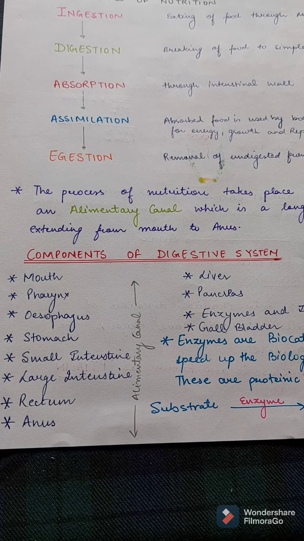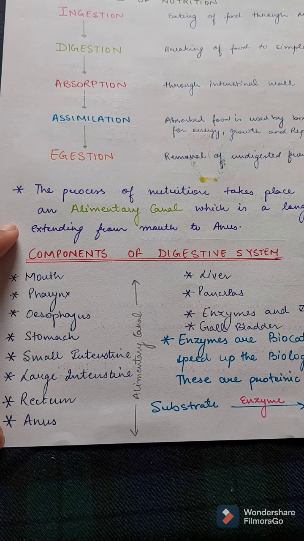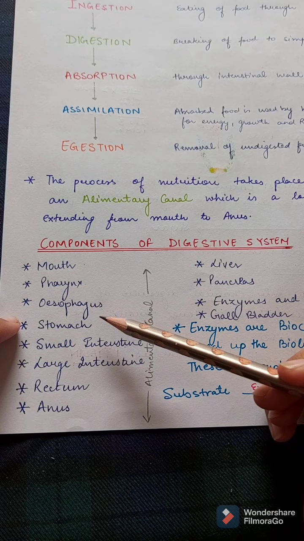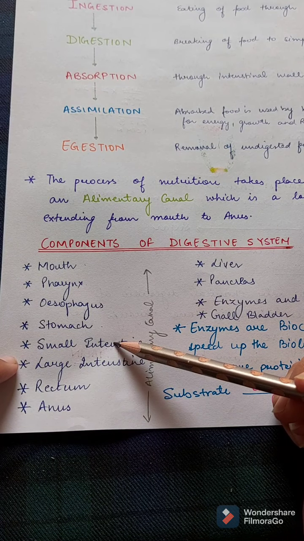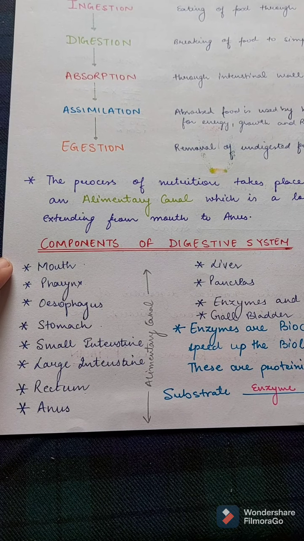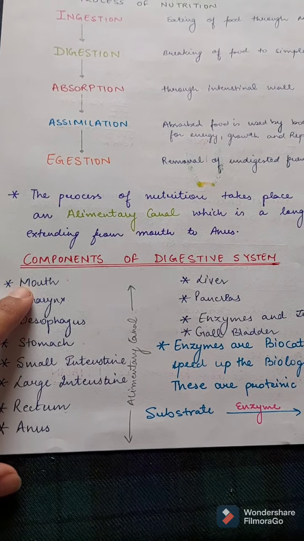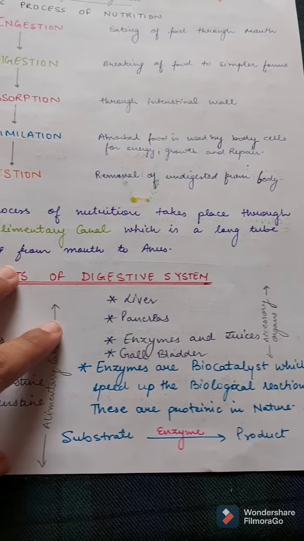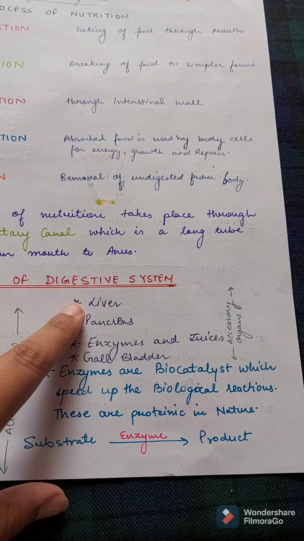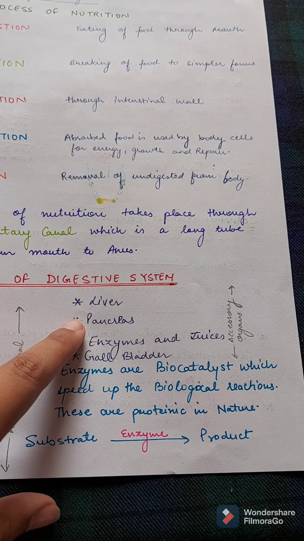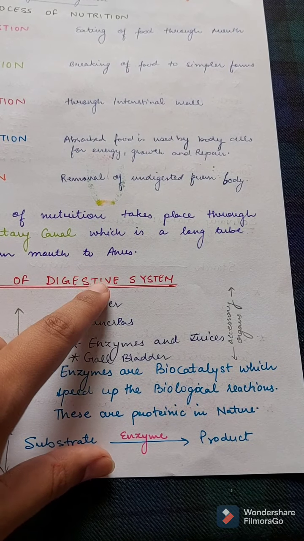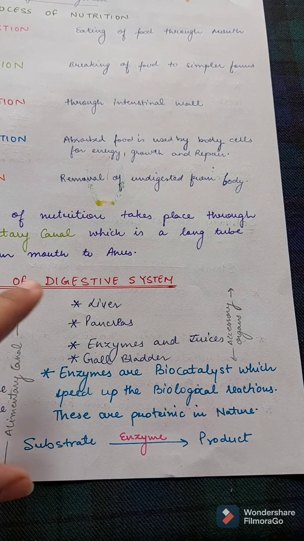What are the components of the digestive system of human beings? Mouth, pharynx, esophagus, stomach, small intestine, large intestine, rectum and anus. These are the main components of the alimentary canal. Some other components are also part of the digestive system, such as liver, pancreas, gallbladder, enzymes and juices. These are the accessory components.